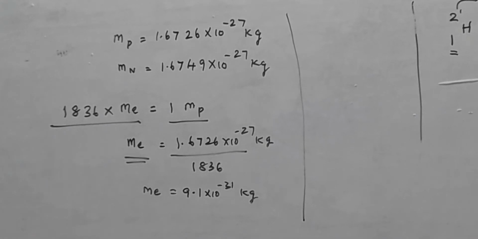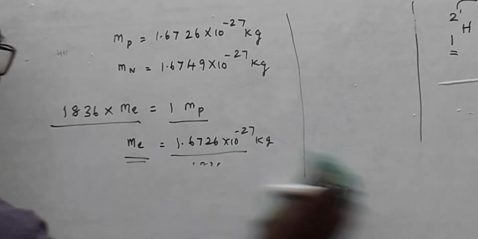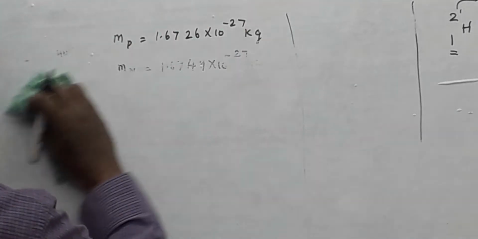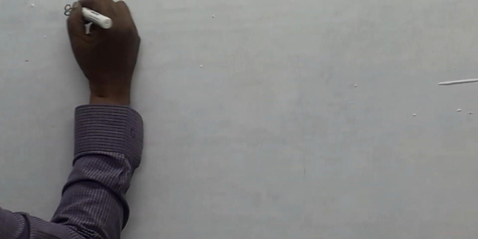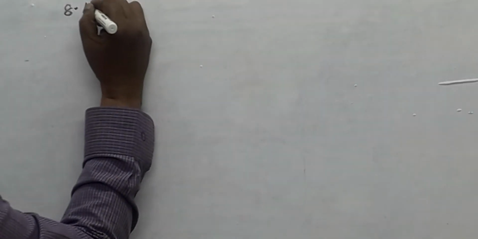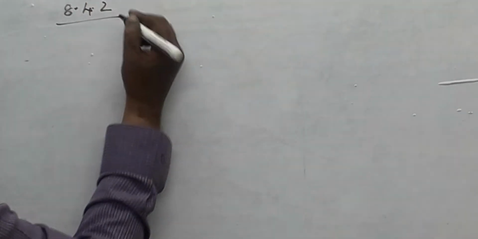Okay. Next, we are going to explain 8.41. We already explained the topic under the heading of 8.41. Now we are going to see 8.42. Very important for 3 marks.